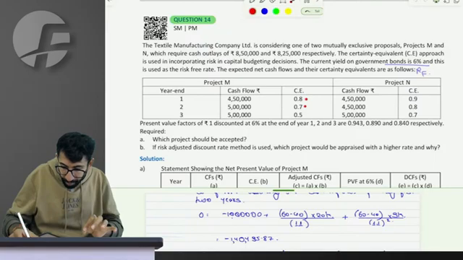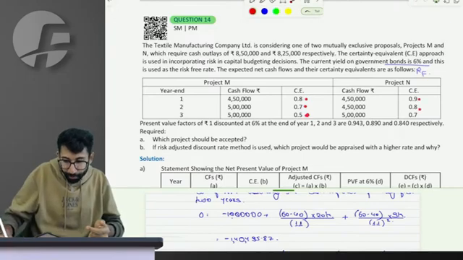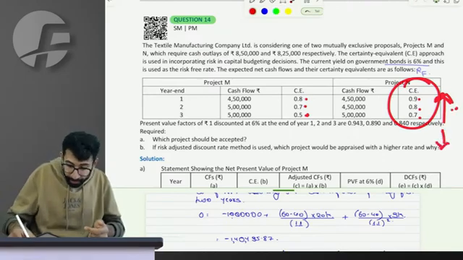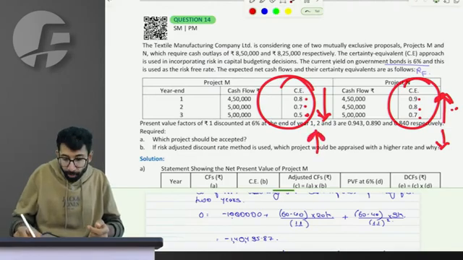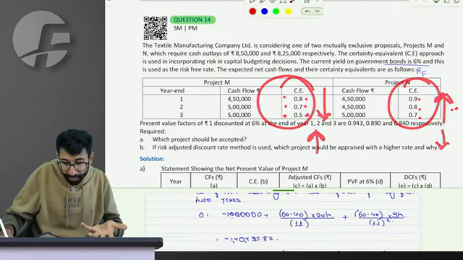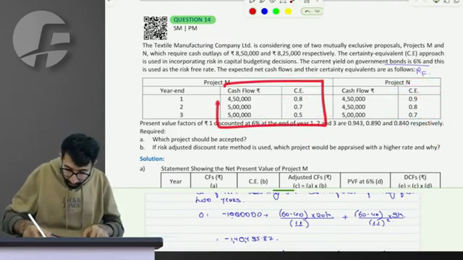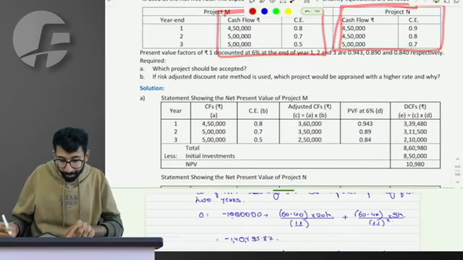This cash flow has certainty equivalent coefficients of 0.8, 0.7, 0.5, and the other has 0.9, 0.8, 0.7, which means the latter cash flows are more certain, less risky. These cash flows are less certain, more risky. 0.8, 0.7, 0.5 is a lower level of confidence, lower level of certainty as compared to 0.9, 0.8, 0.7.